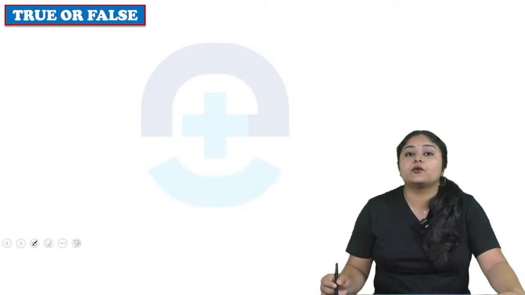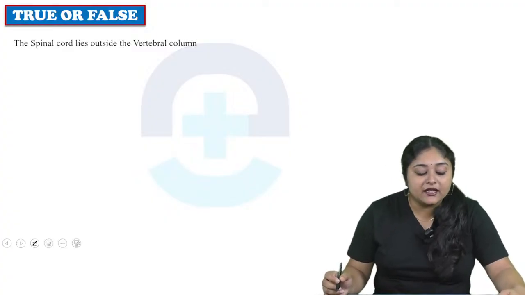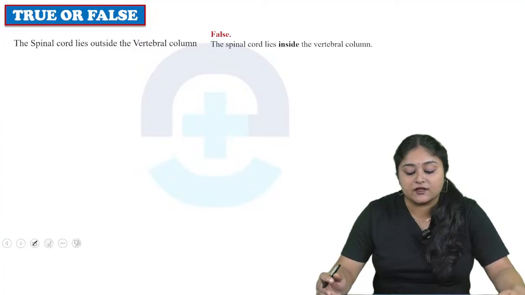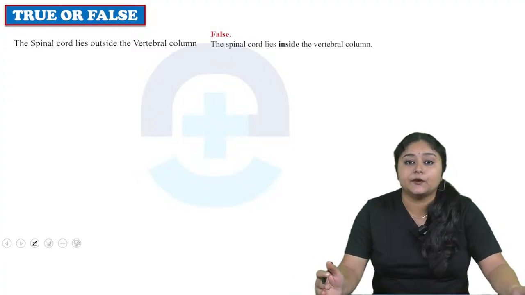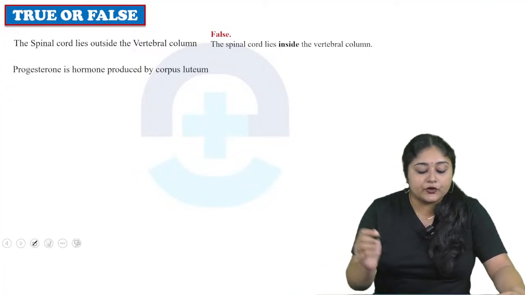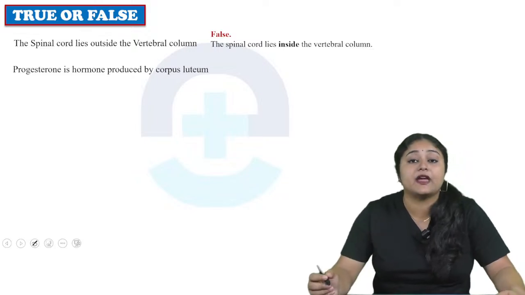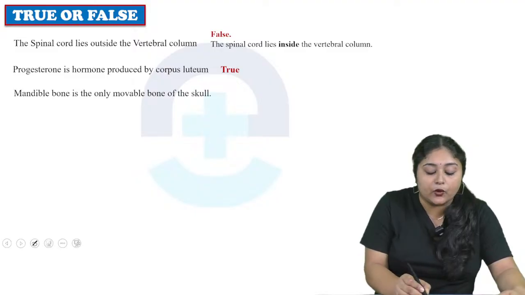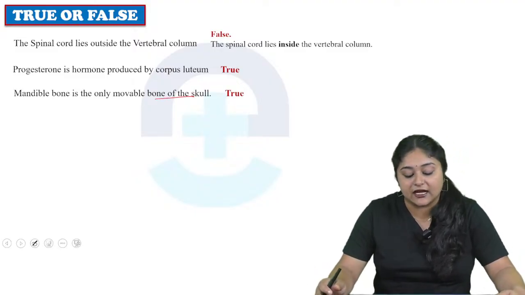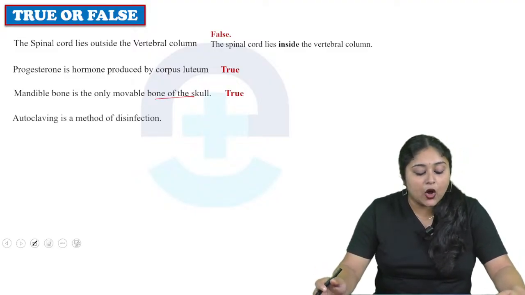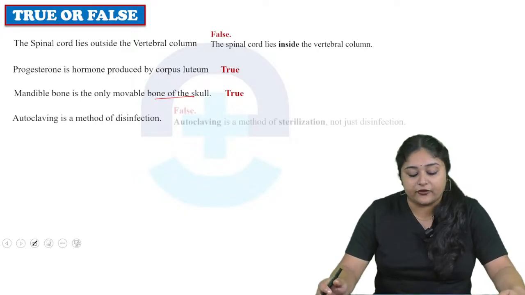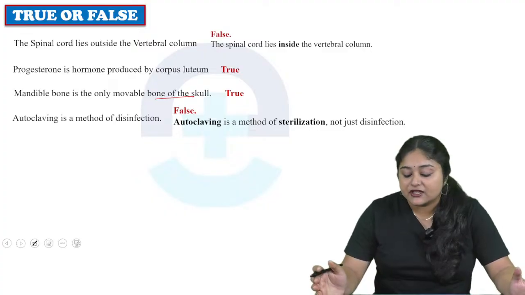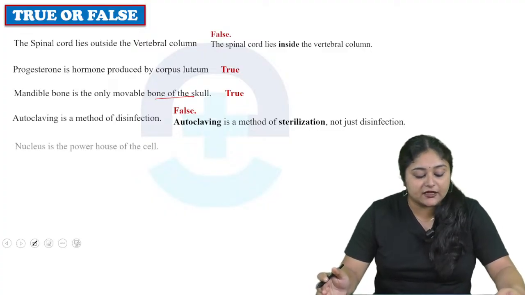Now come to the true or false. Okay, so the spinal cord lies outside of the vertebral column. So the answer is false because the spinal cord lies inside of the vertebral column. Next, progesterone is a hormone which is produced by the corpus luteum. The answer is true. The mandible bone is the only movable bone of the skull. Answer is true. Next, autoclaving is a method of disinfection. The statement is false because autoclaving is a method of sterilization, not just disinfection.